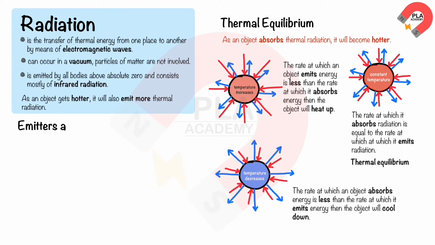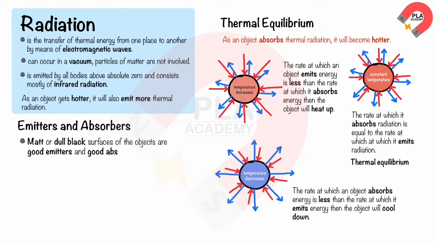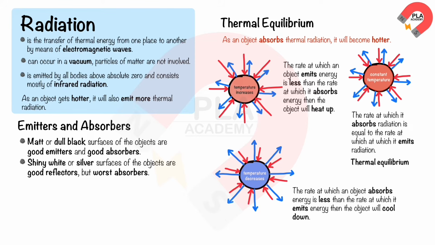Emitters and absorbers of thermal radiation. Matte or dull black surfaces of objects are good emitters and good absorbers of thermal radiation. Shiny white or silver surfaces of objects are good reflectors, but worst absorbers of thermal radiation.